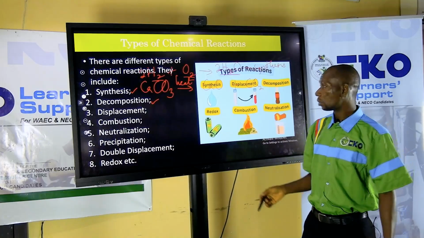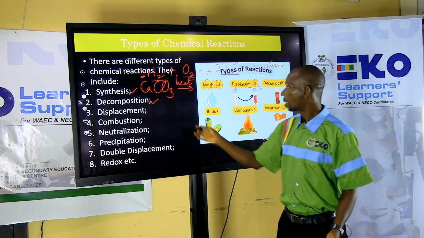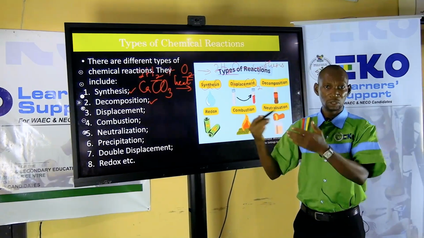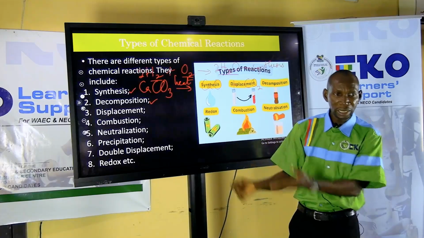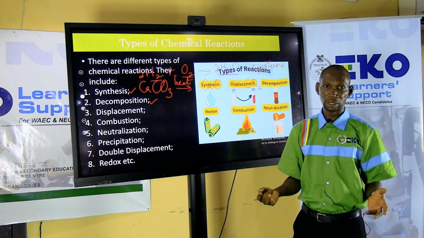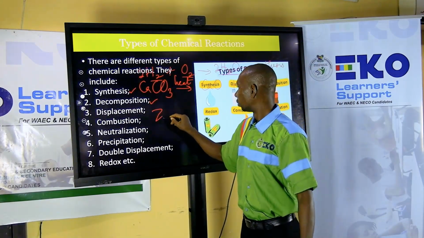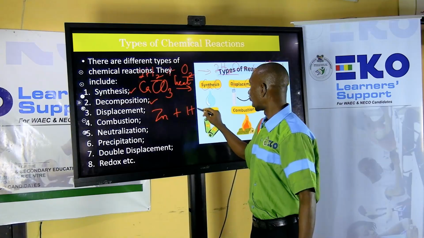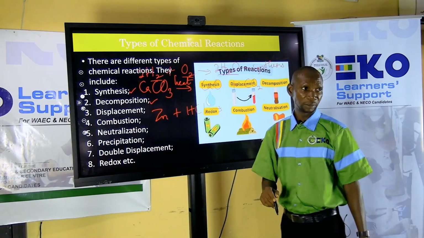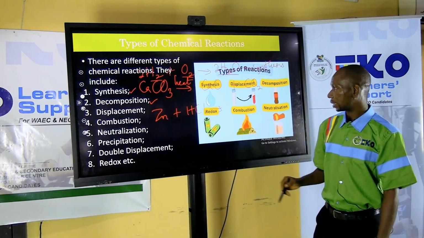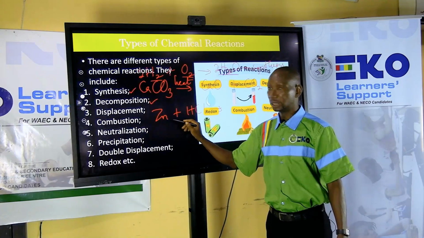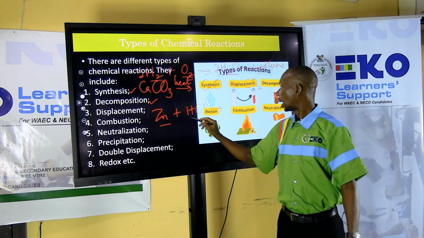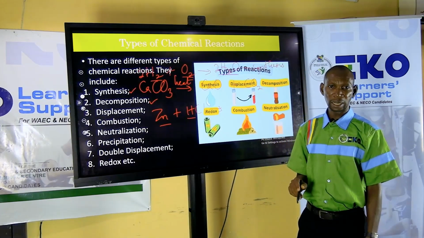Displacement. A displacement reaction is when you have one element which is stronger than another one, taking the position of that element. Let me give you an example. You have zinc reacting with hydrochloric acid. Zinc here is the cation here, while hydrogen is the cation here.